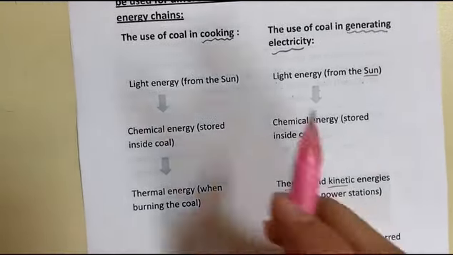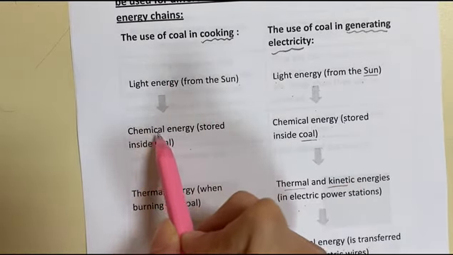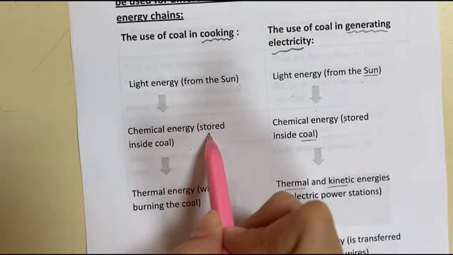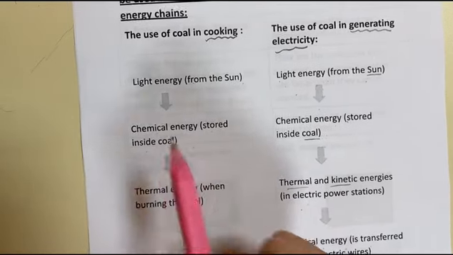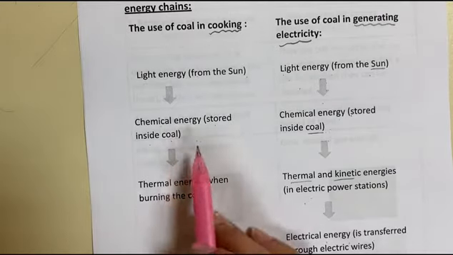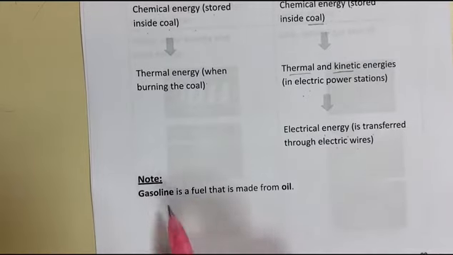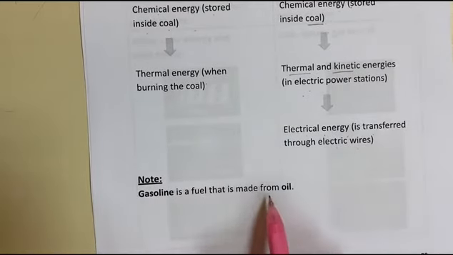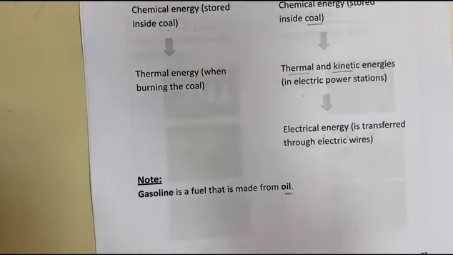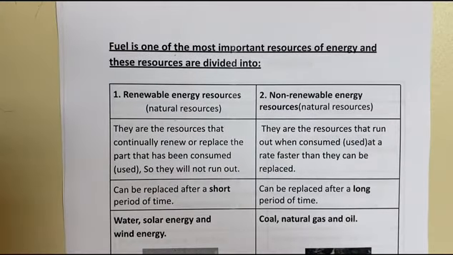And in cooking, we use the light energy from the sun, converted into chemical energy stored inside the coal, and then converted into thermal energy when burning the coal so we can cook the food with it. You have to know that gasoline is a fuel that is made from oil. So now we know the fuel is one of the most important resources of energy.